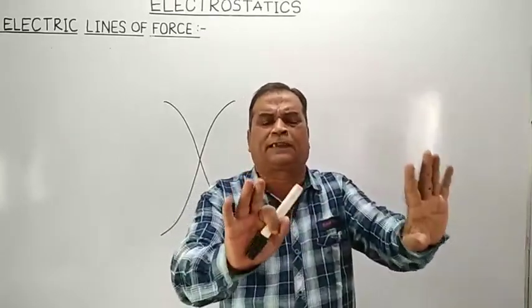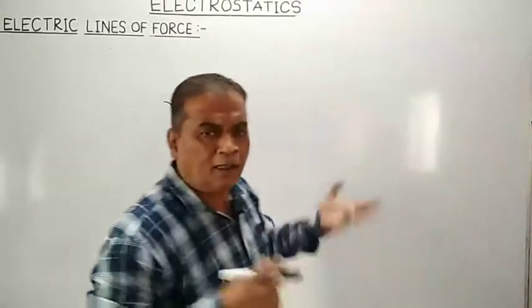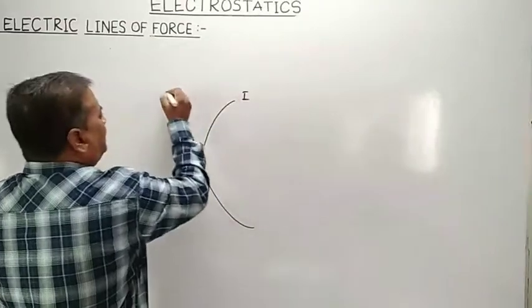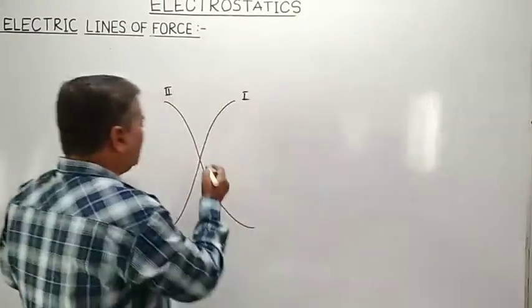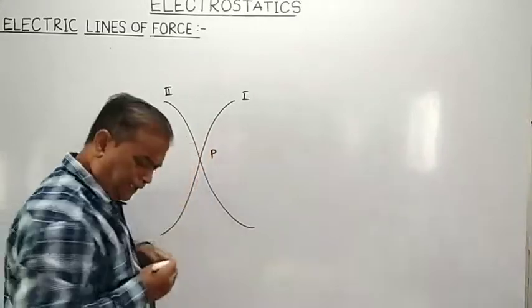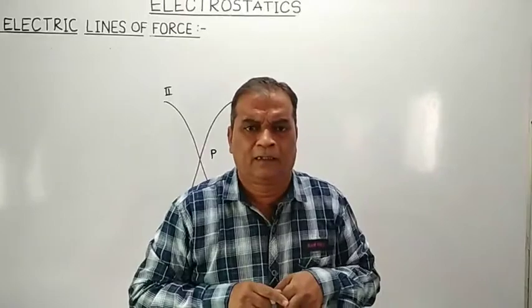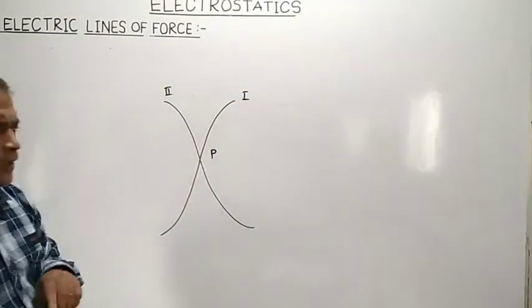Electric lines of forces do not intersect each other, they do not meet each other. Why is it so? Suppose this is the first electric line of force and this is the second electric line of force, and they are meeting at point P. Let us consider the situation when the two lines of forces are intersecting each other.